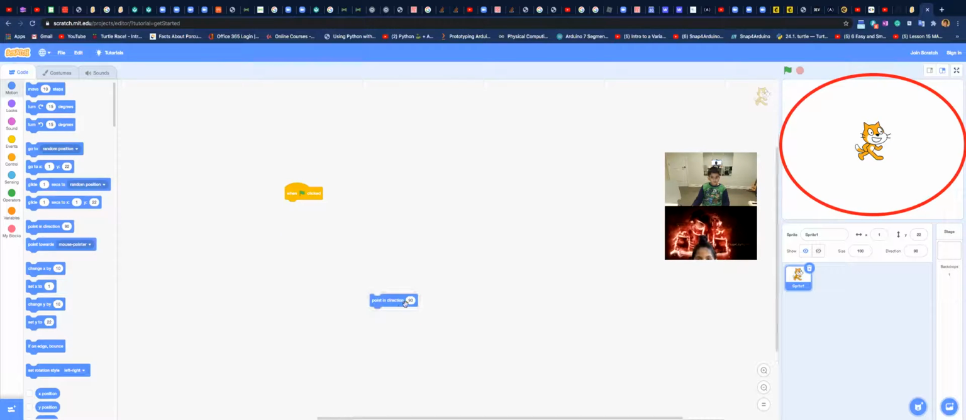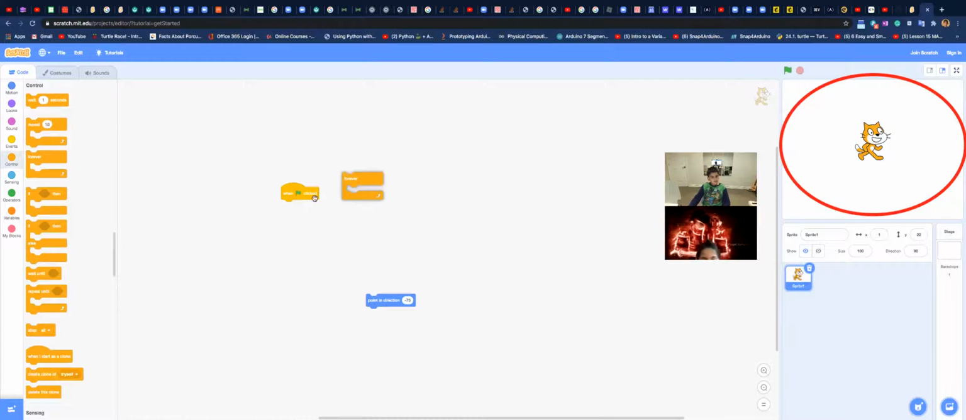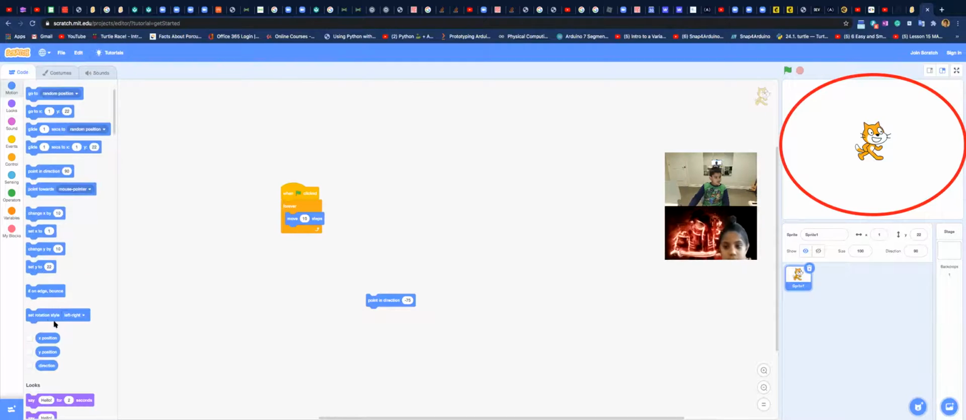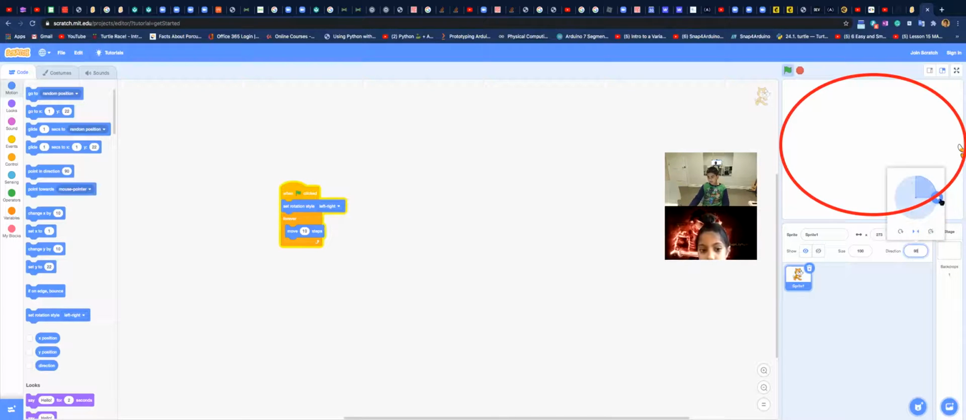And there's a point in direction 90. When we click on the 90, it'll give us an arrow, and we can change it around. So basically, let's say we want it to go forever. So it's like this one that we can do manually. And then we're going to say move 10 steps. But first we're going to say set rotation style to left-right. And this does the exact same thing. So let's say, boom, and make it do cool stuff.